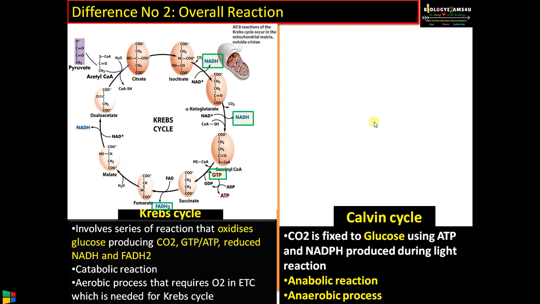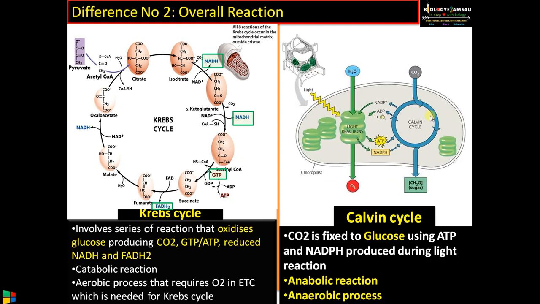Next is Calvin cycle. In Calvin cycle, glucose is synthesized where ATP and NADPH are utilized. As you can see, this is a light reaction that occurs in the grana where ATP and NADPH is synthesized, and the energy from the sunlight is converted to chemical energy, and that energy, ATP and NADPH, is used to convert carbon dioxide to glucose in Calvin cycle.